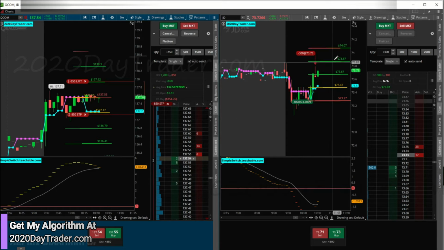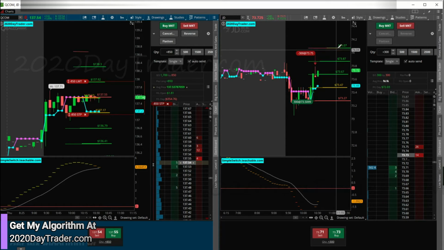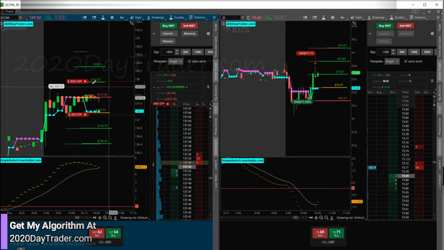Look, see, JD likes to give these 2 R's. Little red candle before a whole bunch more green. But I'm not getting back in. My trade is over. This is for somebody else to make money. All right, so I got my OCO order in. I'm going to step out. I'll be back in a little bit, see what happens with this trade.